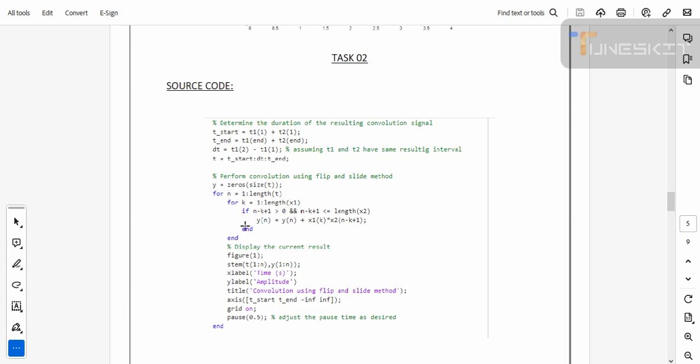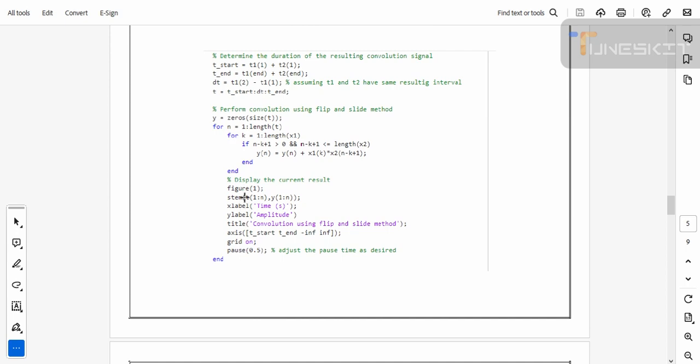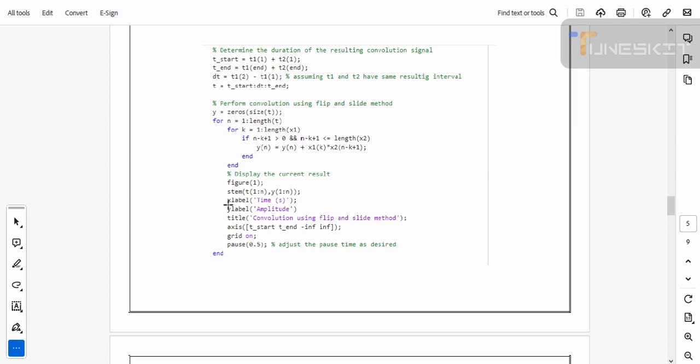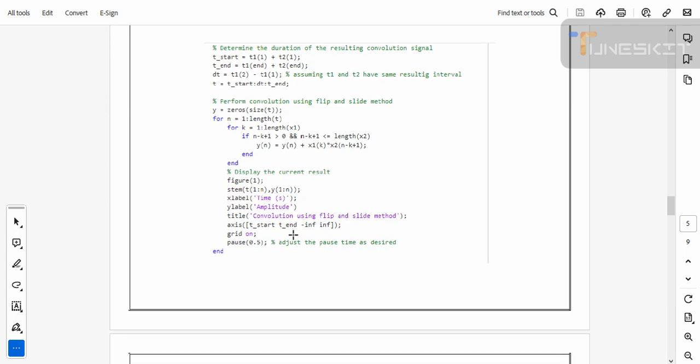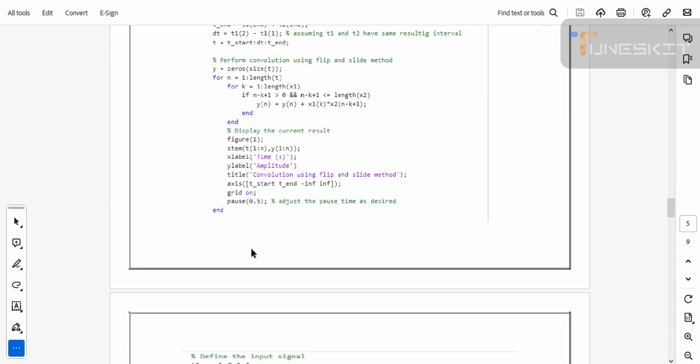For this, we use a for loop, and after this, we display the current result. We use the figure command, and then stem to draw the discrete graph of the function. We label the x-axis as time, label the y-axis as amplitude, and title the whole graph as convolution using flip and slide method. After this, we use axis with the range t start to t end. We turn on the grid. After this, we use the end command to end the function.